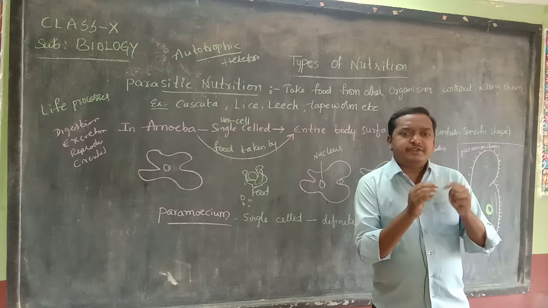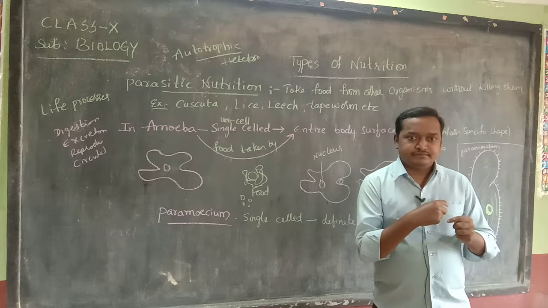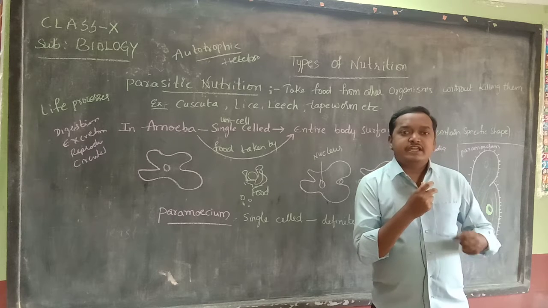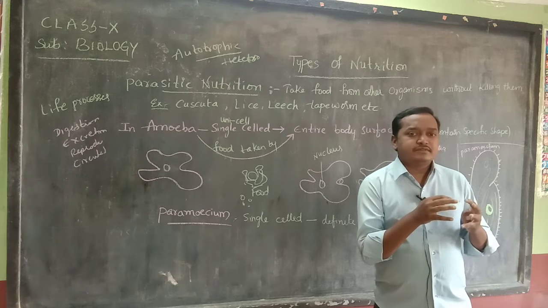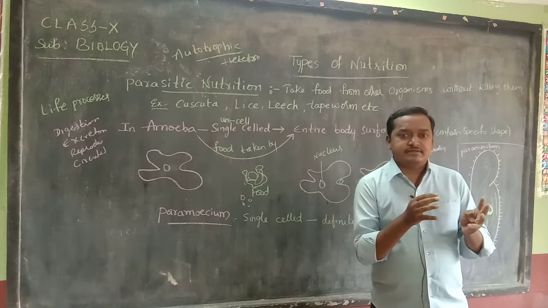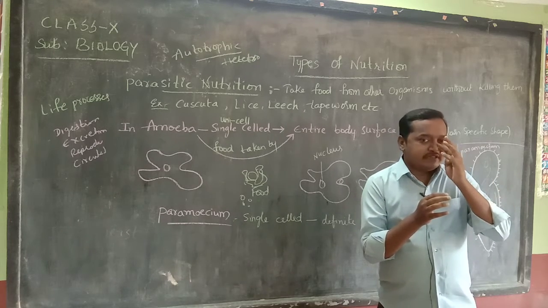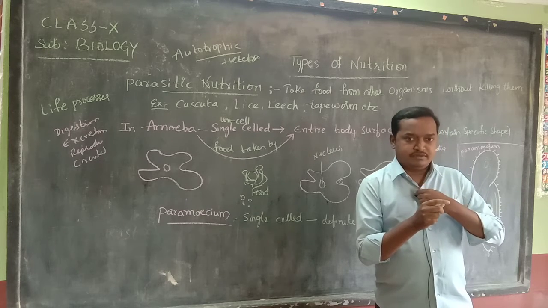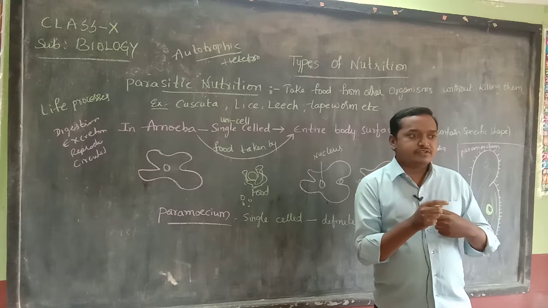This group of tissues again forms organs: lungs, eyes, kidneys. Different organs form an organ system, such as the respiratory system. What are the organs of the respiratory system? Nasal cavity, trachea, lungs, bronchi, bronchioles, alveoli.